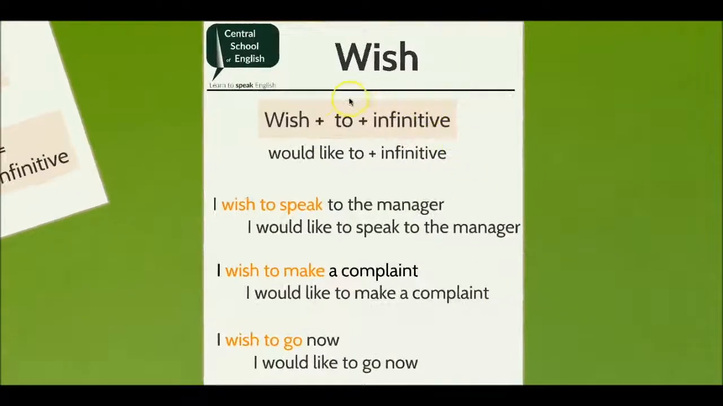We also use the verb wish with to plus the infinitive in very formal situations. This structure has the meaning I want to or I would like to. For example, I wish to speak to the manager means I would like to speak to the manager. I wish to make a complaint means I would like to make a complaint. I wish to go now means I would like to go now.